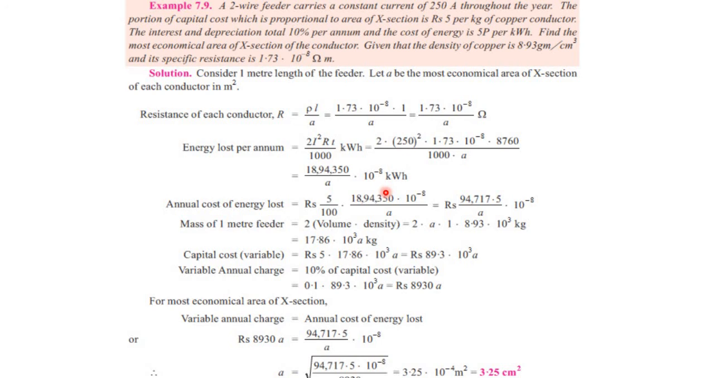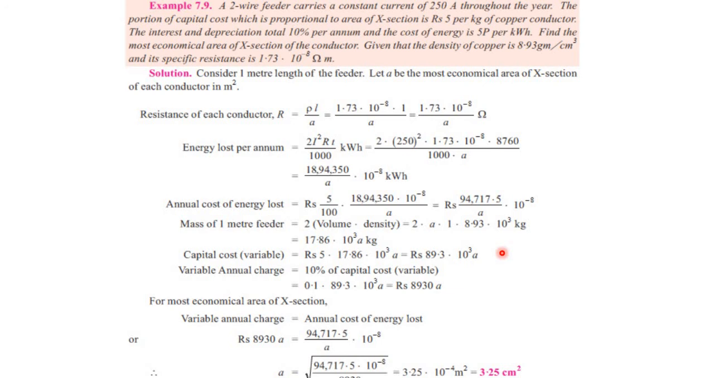The cost of energy that is lost can be calculated by multiplying it with its rate, that is 5 paisa per kilowatt hour. So 5 over 100 multiplied by this. So this will result in the total cost of energy that is lost throughout the year as 94717.5 divided by A into 10 to the power minus 8.